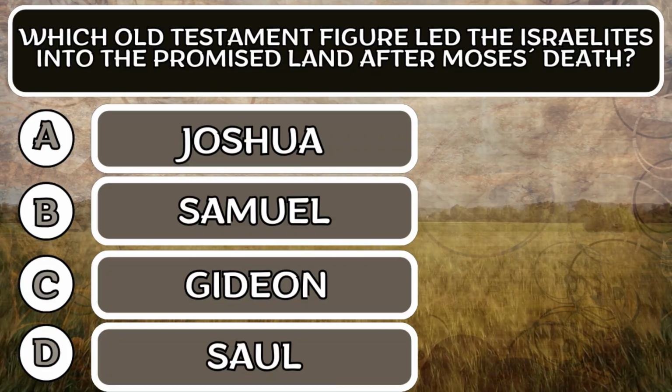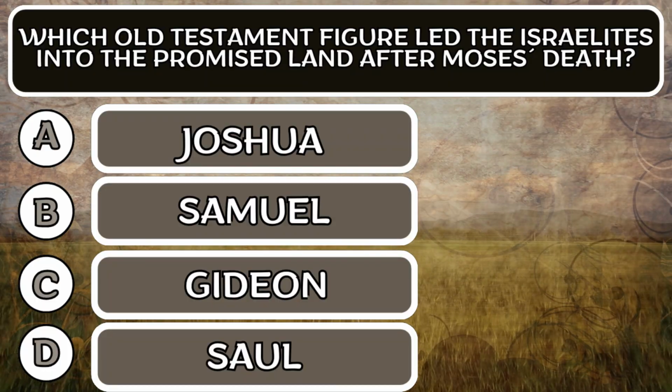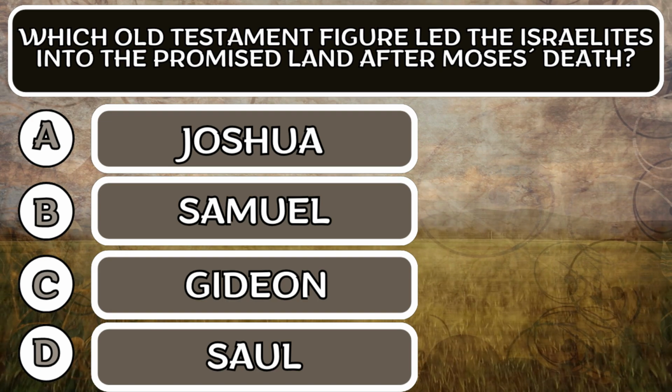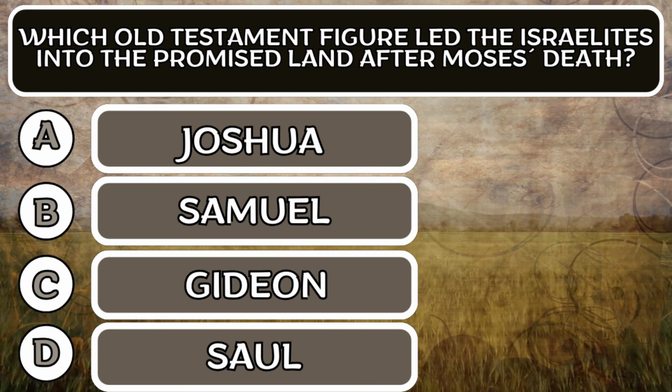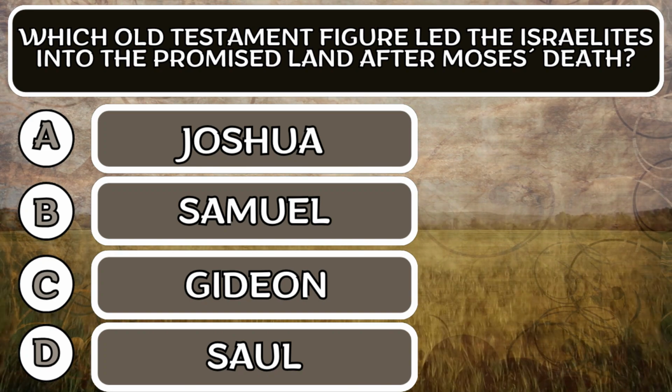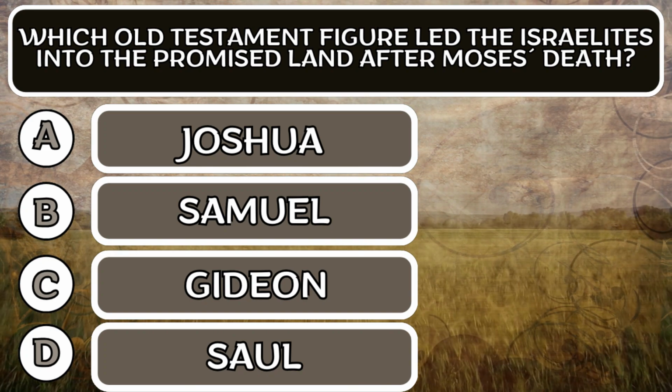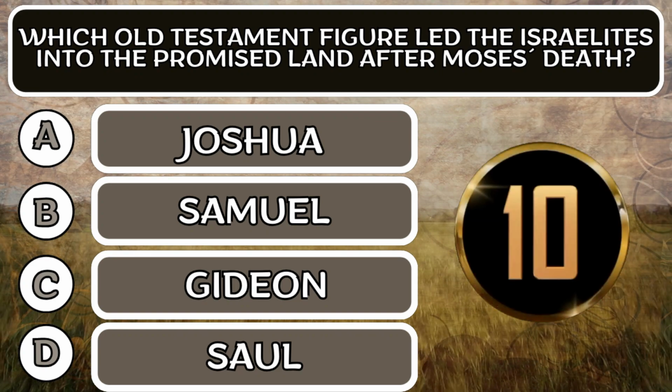Question number 1. Which Old Testament figure led the Israelites into the Promised Land after Moses' death? Option A, Joshua. Option B, Samuel. Option C, Gideon. Option D, Saul. Time on screen.